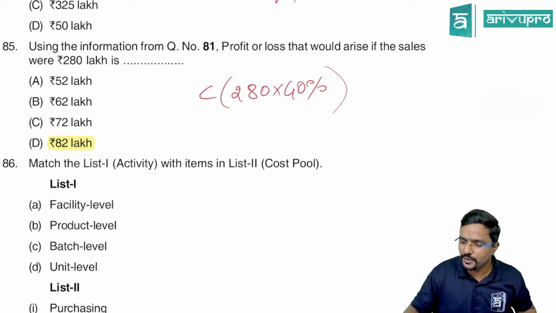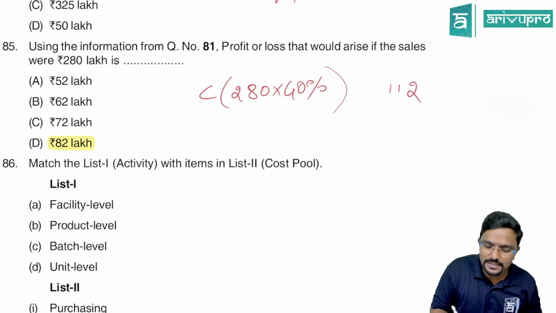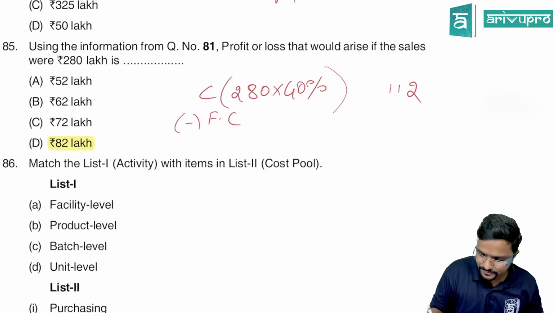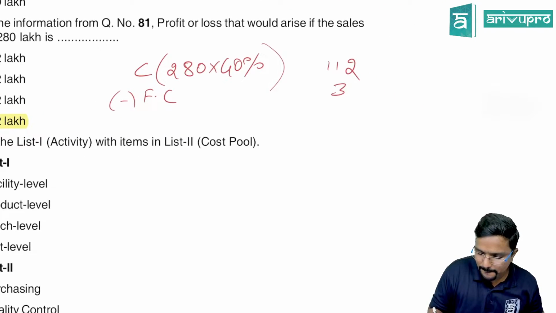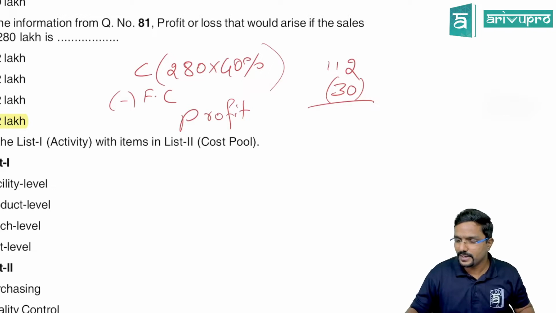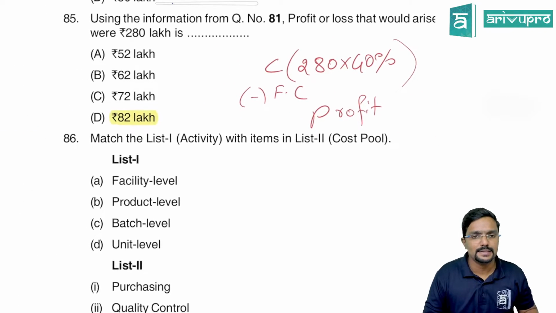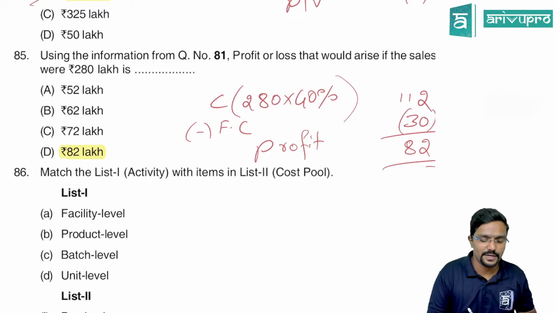So 280 into 40% is 112, minus fixed cost, which will anyway remain fixed. How much is that? 30 lakh. So how much will be your profit? 112 minus 30, 82. 82 lakh will be the profit.